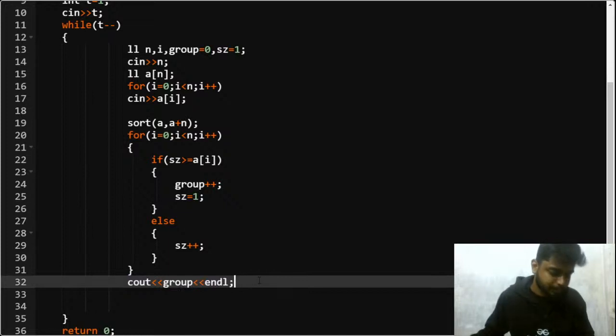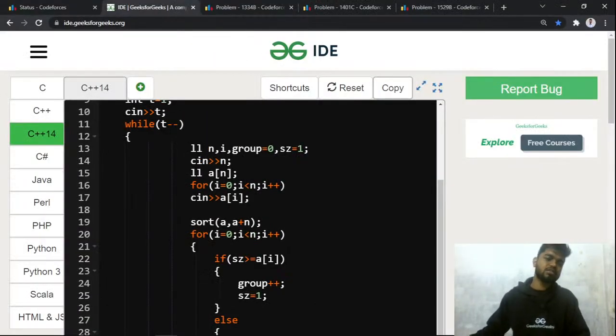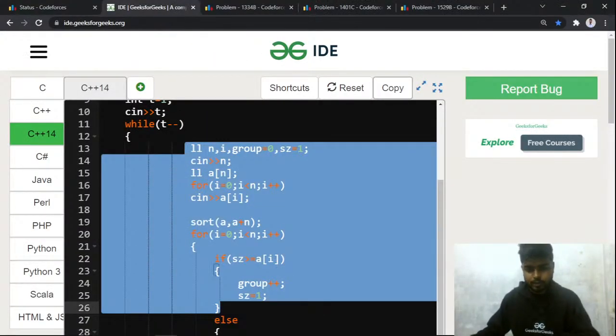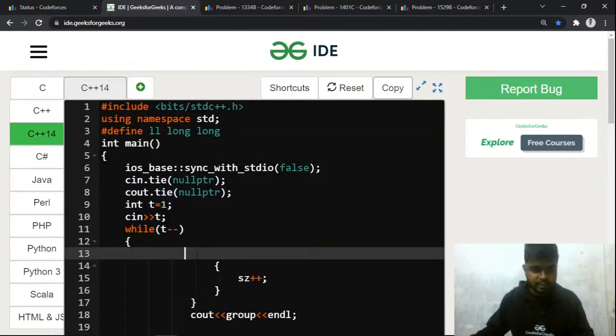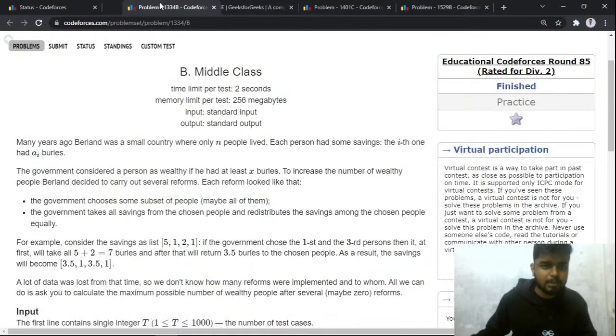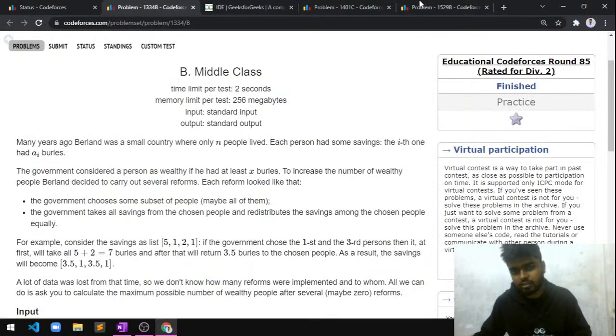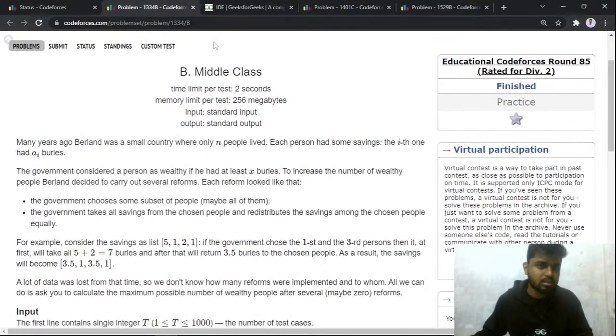Is this problem clear to everyone? Just quickly let me know, because only then will I be able to proceed further. Shall we move to the next problem, something called middle class?